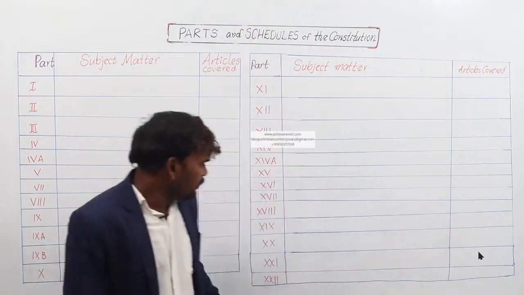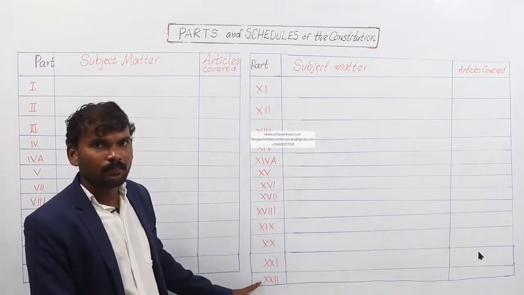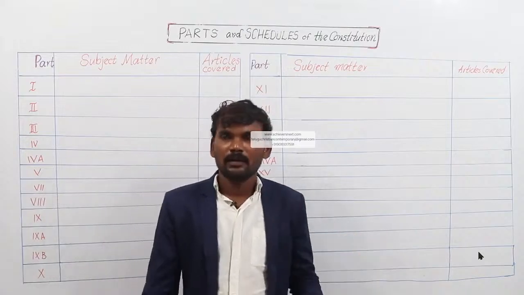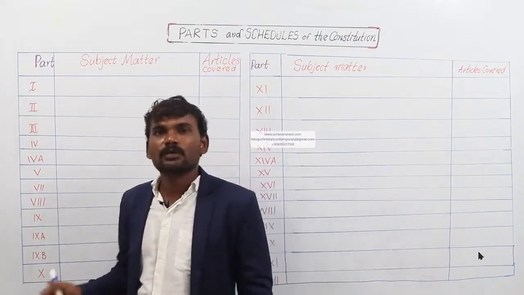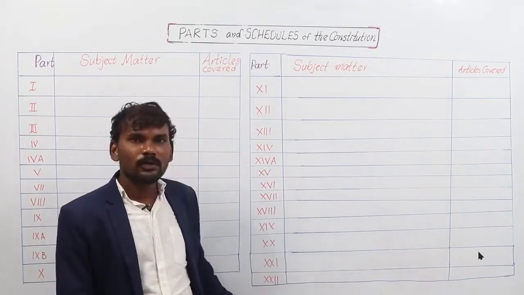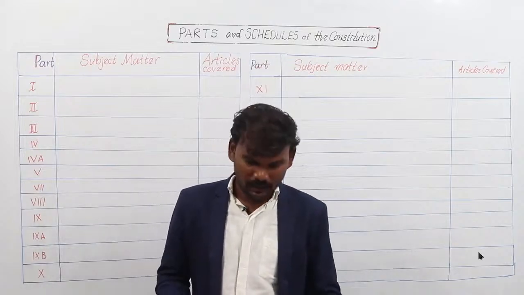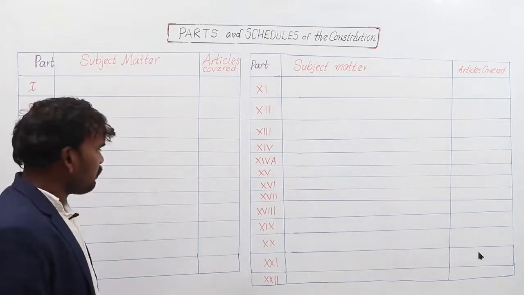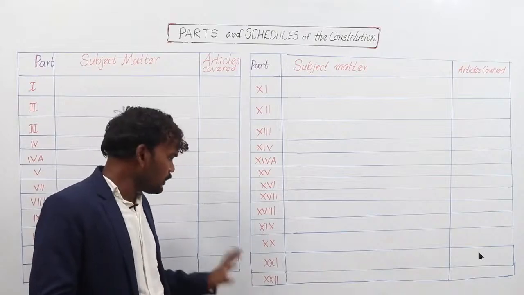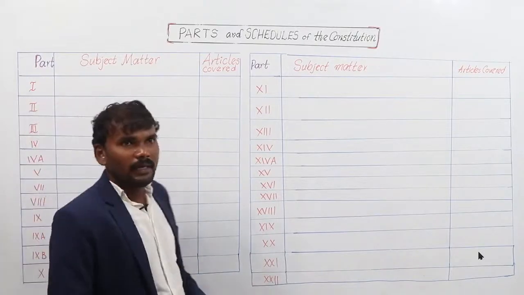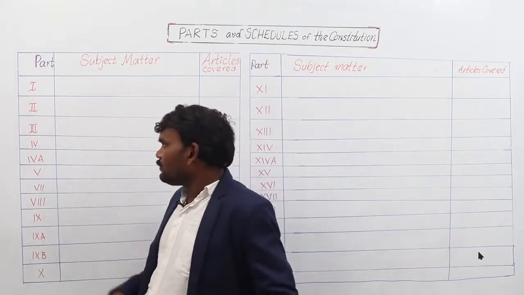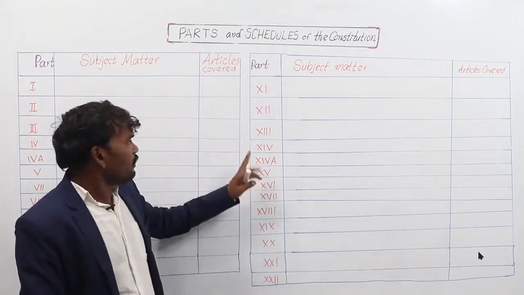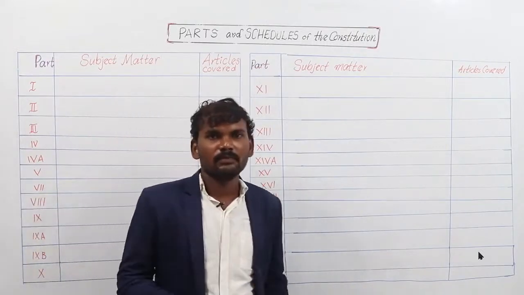So still today, there are 22 numbered parts. The number is permanent, 22 is the permanent number, but the number of parts is different. The number of parts in our Constitution today is 25. The numbered parts are 22. You should observe that difference. Okay, coming to the points. So now there are 25 parts in our Indian Constitution, but actually the numbered parts are only 22. In the Indian Constitution, some parts are added. 4A is added, 9A, 9B, and 14A were added, and the 7th part was deleted from the Indian Constitution.